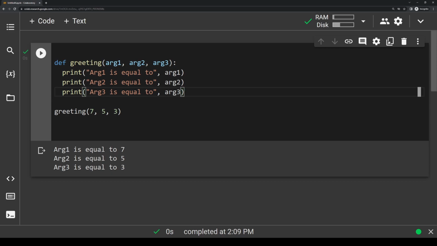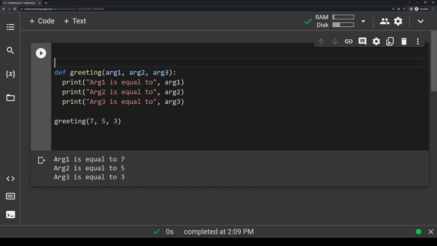If I call a function before it's defined, let's say I have something up here and I'm calling greeting up at the top, let's just pass in 6, 5, 2, and I try to run it, I'm going to get an error because at this point, the code doesn't know that this function actually exists yet because we haven't reached that line. So when we call this function greeting, it's going to throw an error. So just make sure that you always define functions at the top of the page so you can avoid errors, and it'll save you a lot of time when troubleshooting.